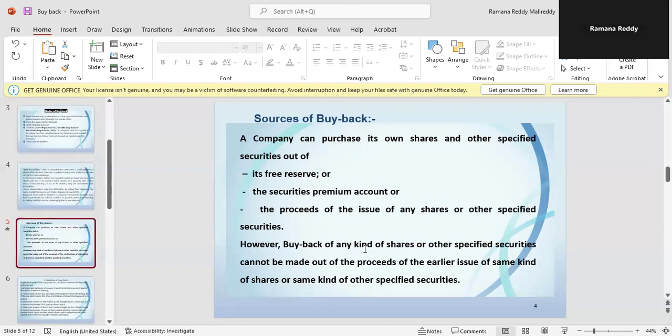However, buyback of any kind of shares or other specified securities cannot be made out of the proceeds of an earlier issue of the same kind of shares or same kind of other specified securities.